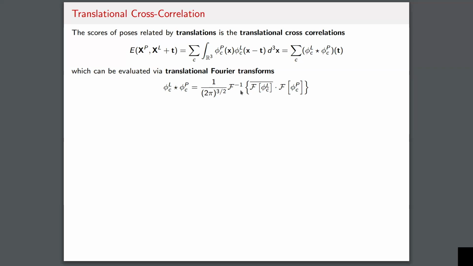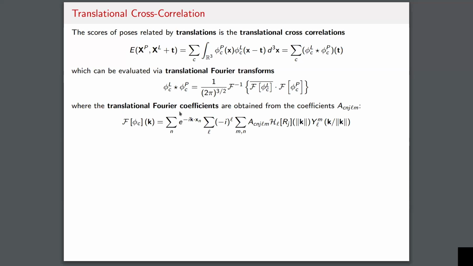Now, there's a nice trick for how to actually obtain the Fourier transform of the ligand field and the protein field. You don't actually need to, for example, evaluate the value of the field at each point over a grid and then apply a fast Fourier transform. You can actually obtain the value of the Fourier transform function directly.